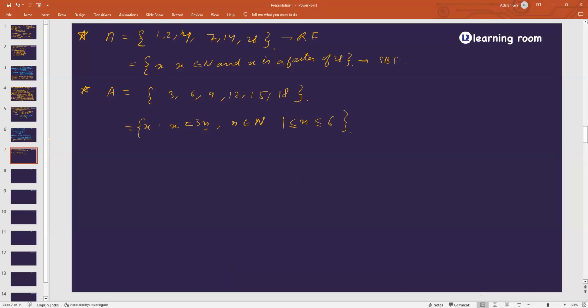This is my set builder form. So you have to write in a better manner. You don't have to write the whole statement that x is the multiples of 3 and it should be less than 18. You have to write it most mathematically. Are you getting my point? Okay, let us solve more of them.